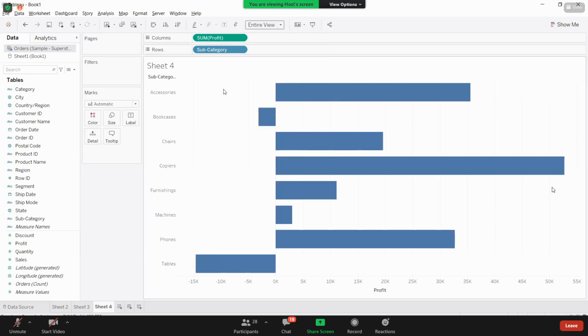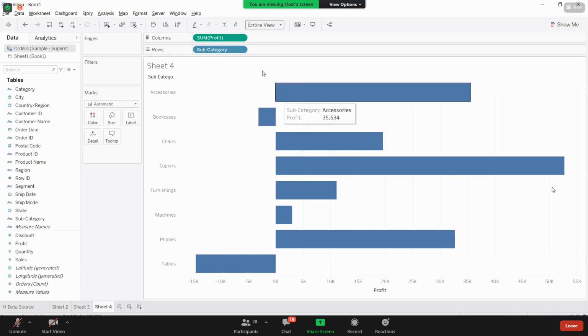If you have a smaller number of dimensions and they fit the available space, then entire view is the perfect option. Or else, if it has more than 2000, 3000 rows of data and you fit everything in this space, then you can't see anything, right? So here, as I have fewer dimensions, I'm choosing this option.